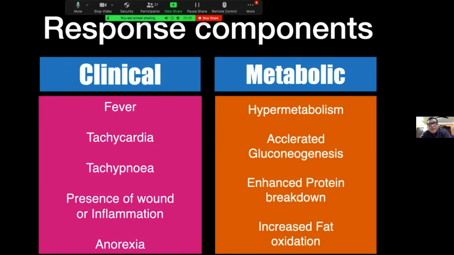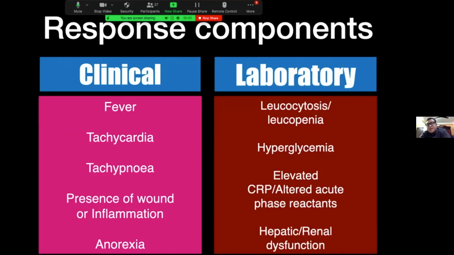Clinically, they will present as fever, tachycardia, tachypnea, wound inflammation, and anorexia. In laboratory features, they will present as leukocytosis, leukopenia, hyperglycemia, elevated CRP, and hepatic and renal dysfunction. All of these features closely correspond with SIRS, that is systemic inflammatory response syndrome. Some people even mention the catabolic phase of metabolic response as another word for SIRS. If this SIRS can be well managed, MODS, that is multi-organ dysfunction syndrome, can be prevented. So this is a very, very important thing.